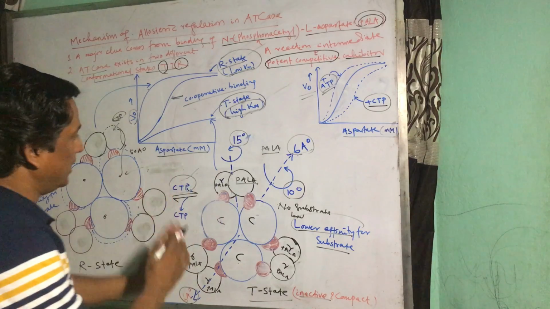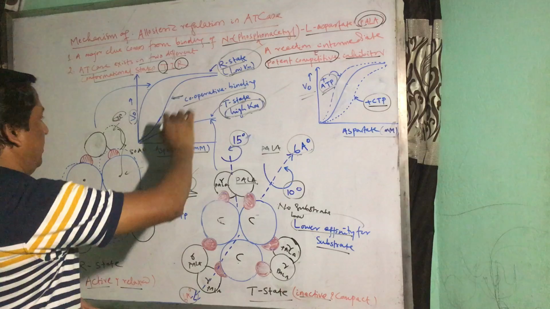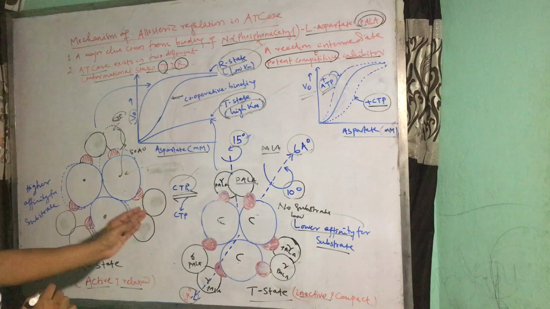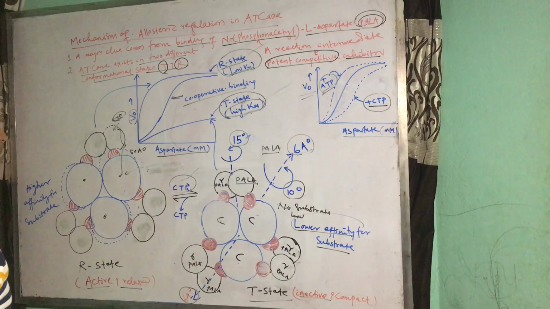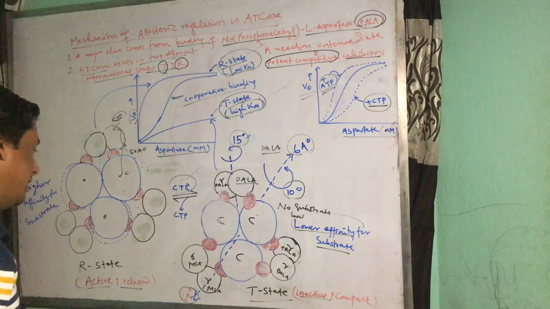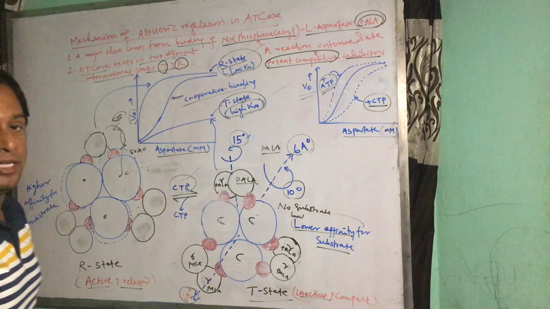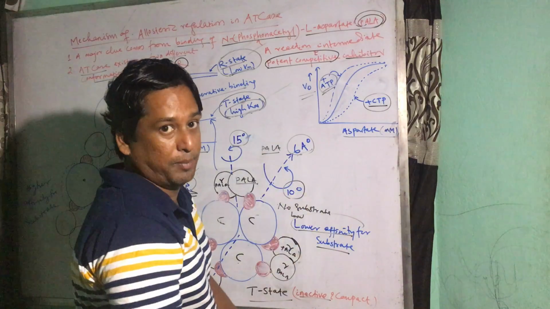its activity is increased at a much higher rate than the previous binding. When the first CTP binds to the enzyme, it activates the enzyme so that the second binding of CTP will be higher than the first binding, and the third binding will be higher than the second binding.